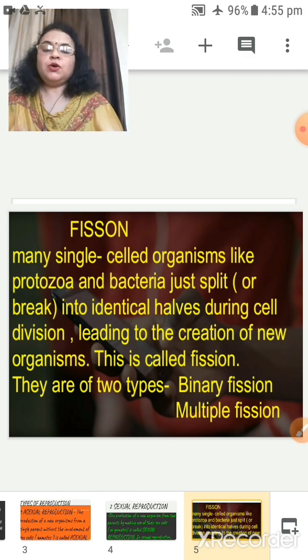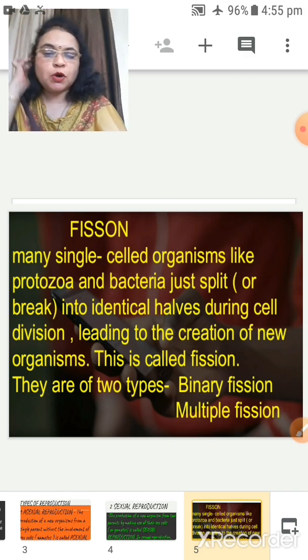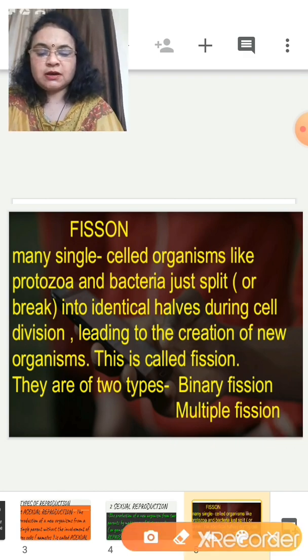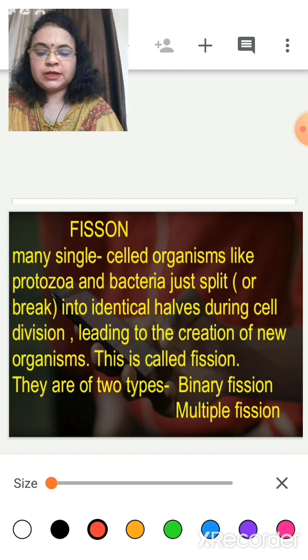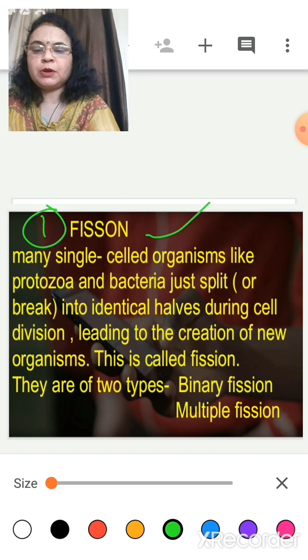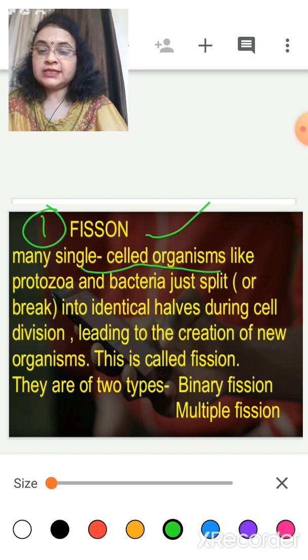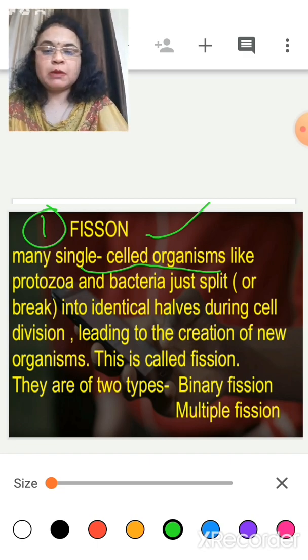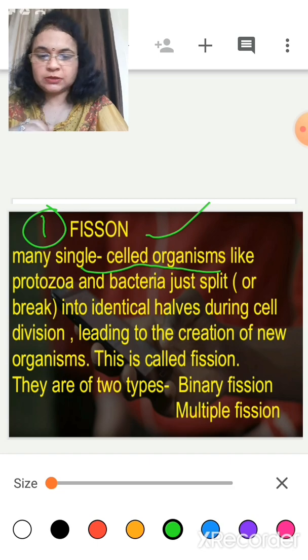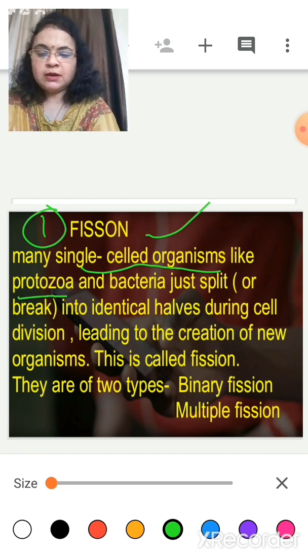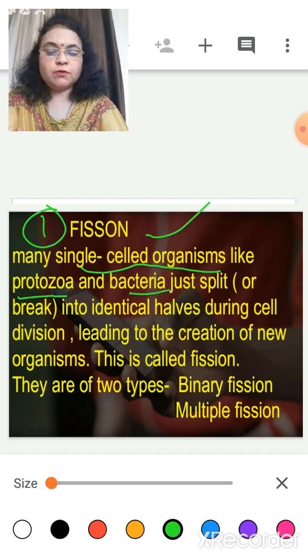So let's come to the first mode of asexual reproduction, which is fission. Fission is the first example of asexual reproduction. Many single-cell organisms like protozoa and bacteria are involved. Why are we talking here about single-cell organisms? Because we are talking about asexual modes of reproduction. What do they do?